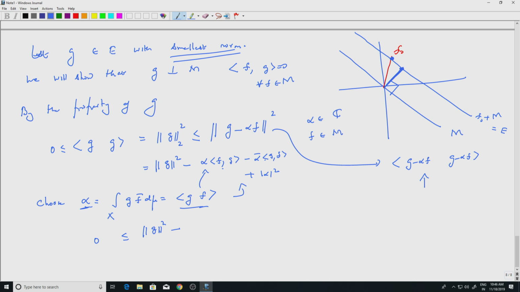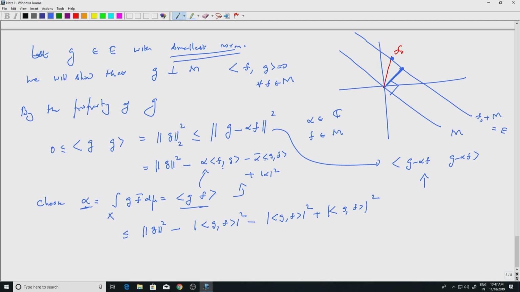No, let me write it down. So if I substitute there, I am going to get modulus of G inner product with F whole square minus, this is also modulus of G inner product with F whole square, plus mod alpha square, which is again modulus of G inner product with F whole square. So one of them cancels. I should have written one more step.